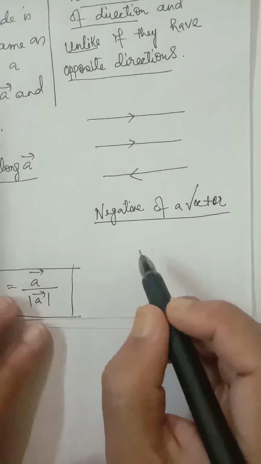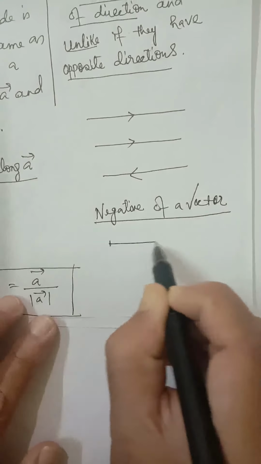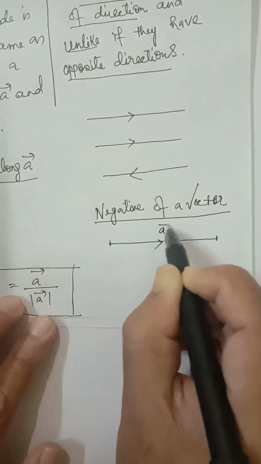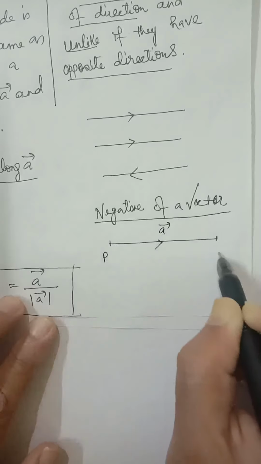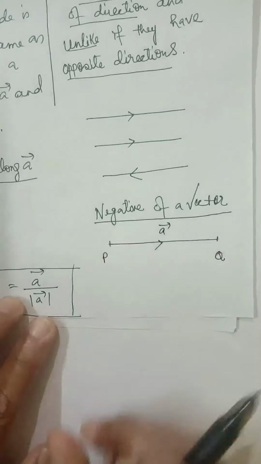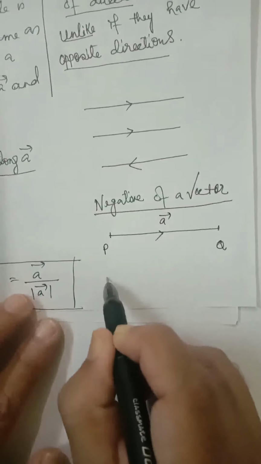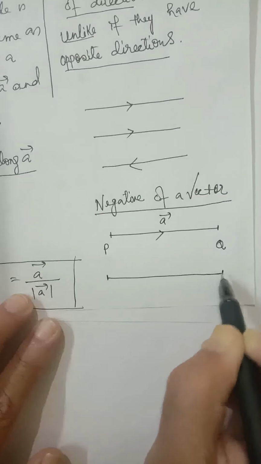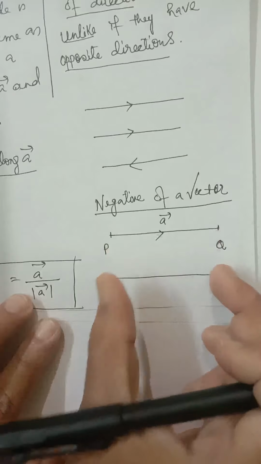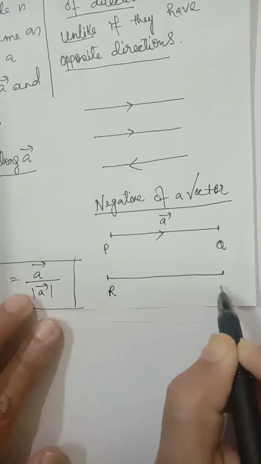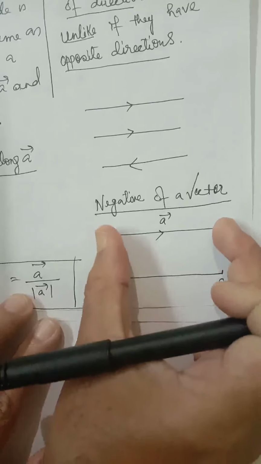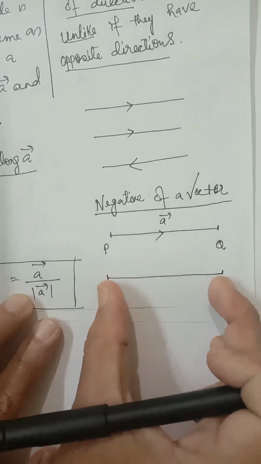Now, the negative of a vector. Let us consider the vector A. Suppose this is the A vector, its direction is from P to Q. Now consider a vector whose magnitude is the same as that of A, but whose direction is opposite to that of A. Suppose this is PQ and this is RS, and the lengths of PQ and RS are the same.